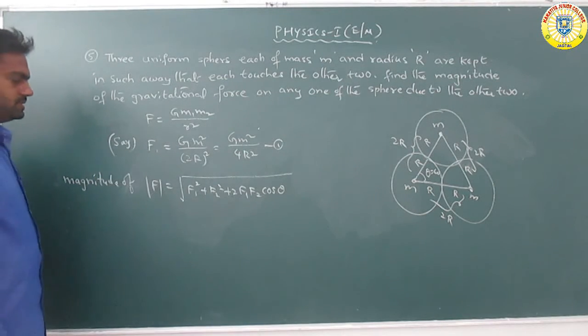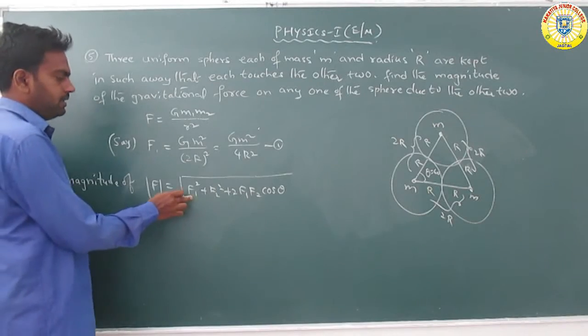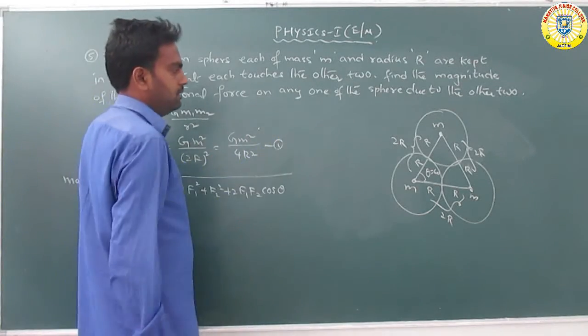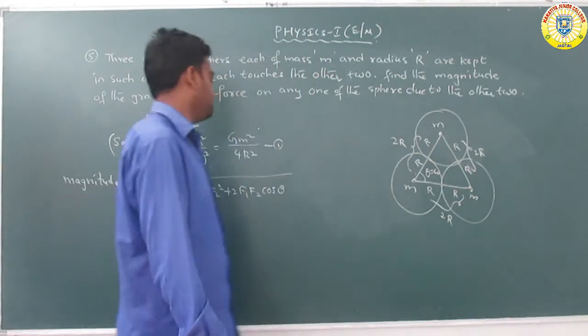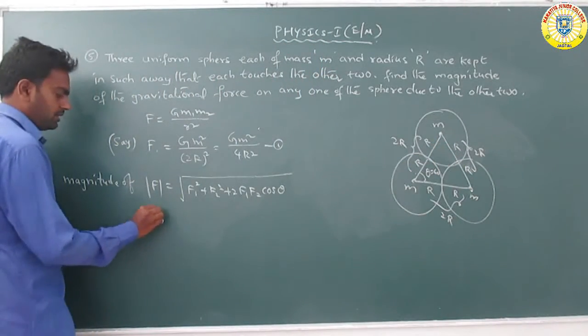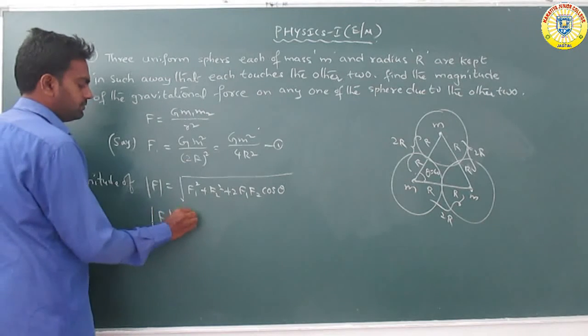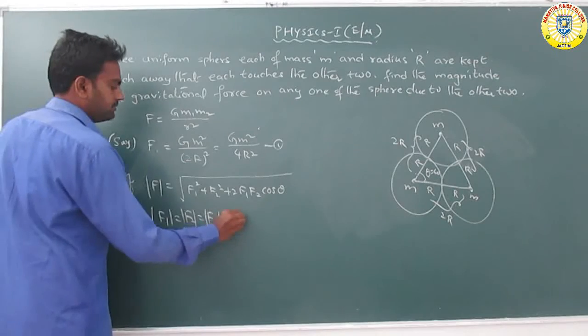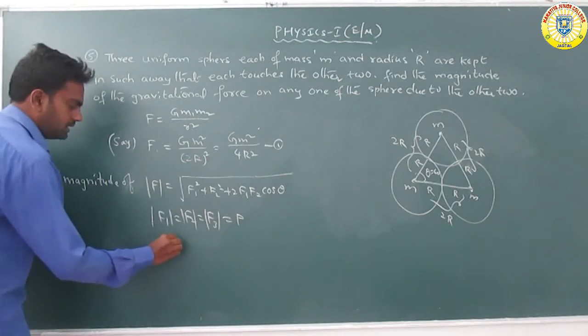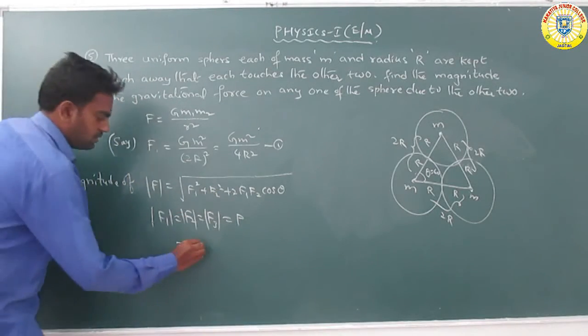Magnitude of F is equal. So here F1, that means F is the same, F1 is equal, F2 is equal, F3 is equal, so that is F. Okay, so now substituting in the equation.